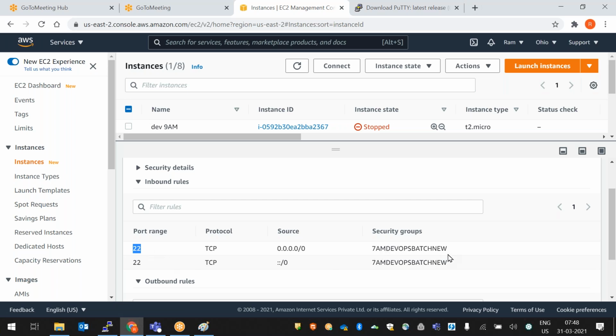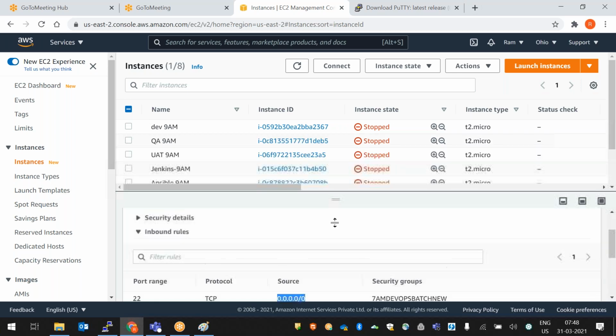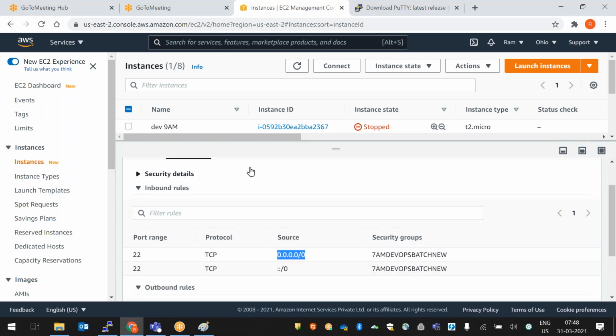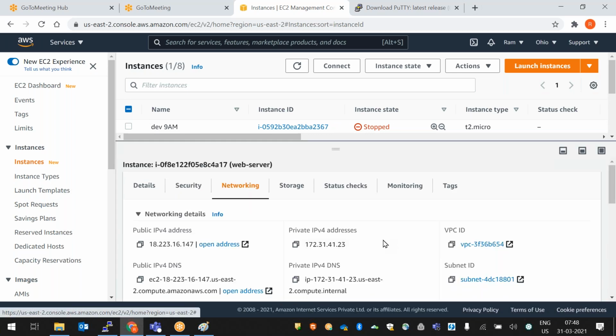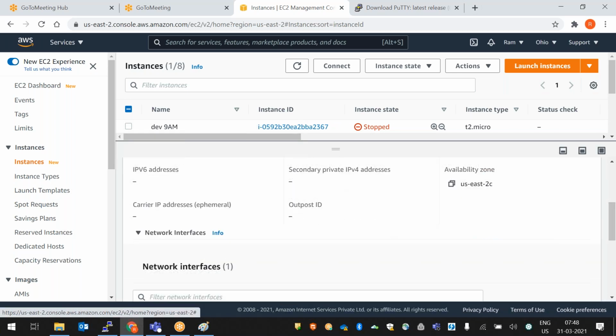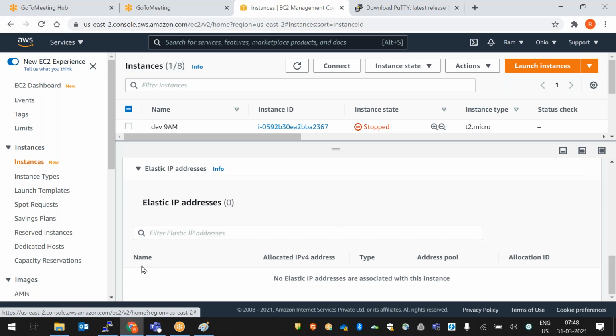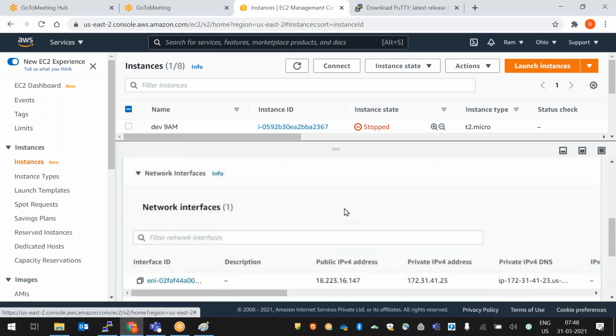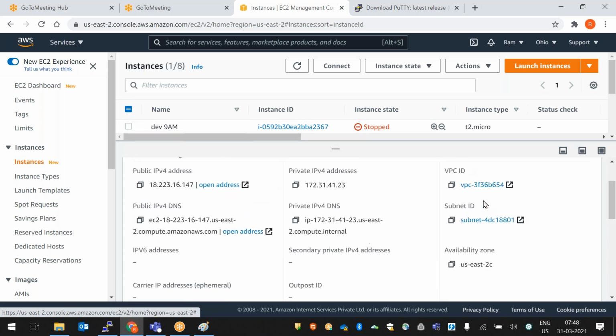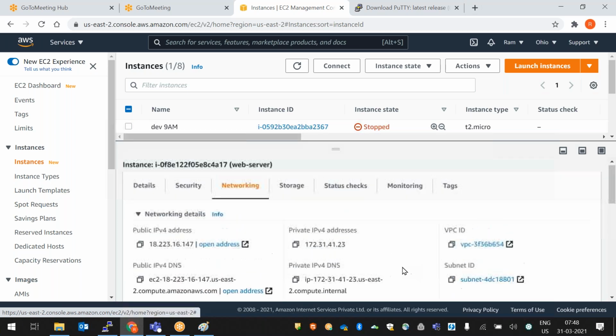So this is the security group which we created, with the security group name. Source anywhere we selected, right? So this is security. And next one is networking. Networking means VPC. Here the network interface is available, the instance ID. Elastic IP is not available, so we'll see that. Here the VPC is the default VPC. So this is networking.